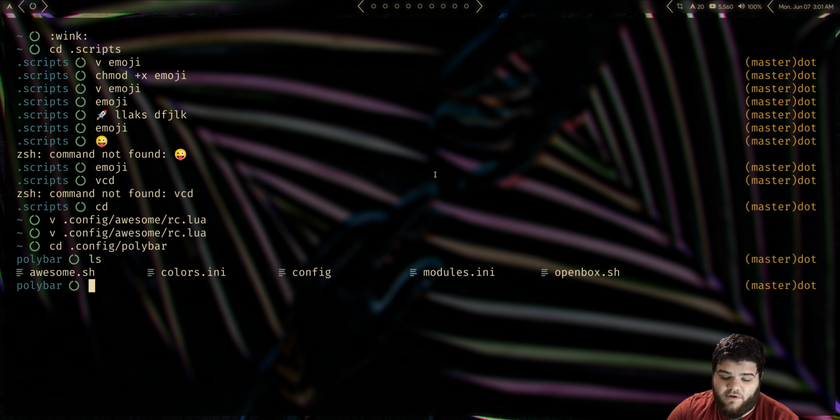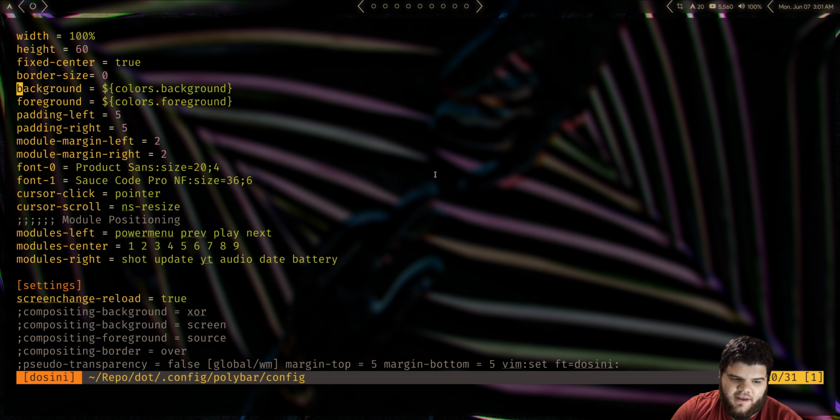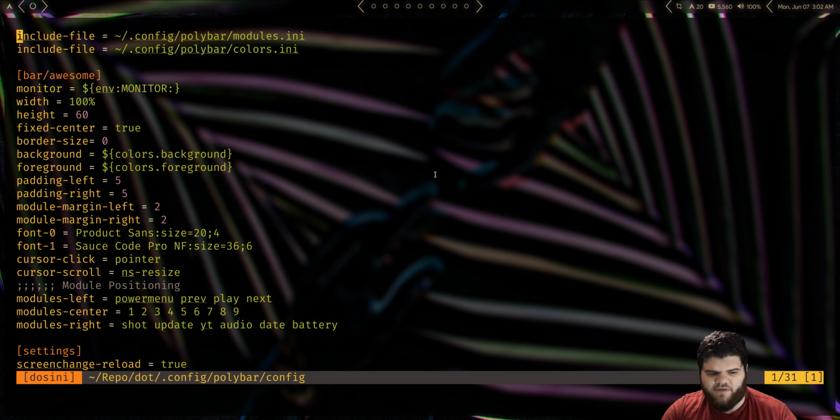You will notice, if you are a viewer of this channel, things have changed a bit. If I go into my standard config file, I've actually separated out a couple of things. I separated out the modules and the colors to separate files, so that I can just have the bar in a file. I've got a video coming up about that, so I won't talk about it much, but yeah.